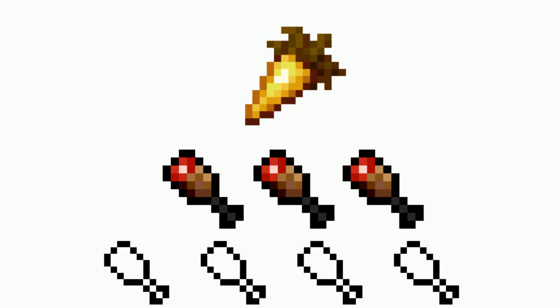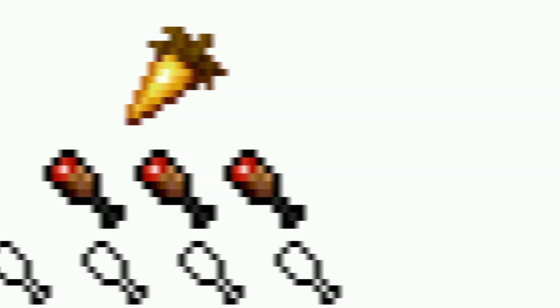Golden carrots give 3 bars of hunger. When eaten, however, they give an additional 3.5 bars of saturation, whereas steak restores 4 hunger bars and 3 saturation bars.